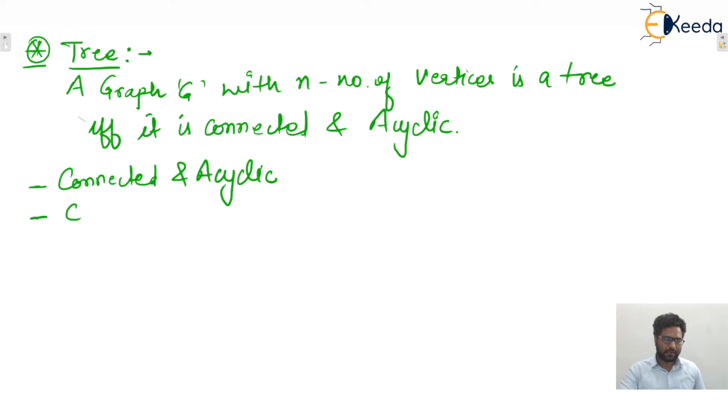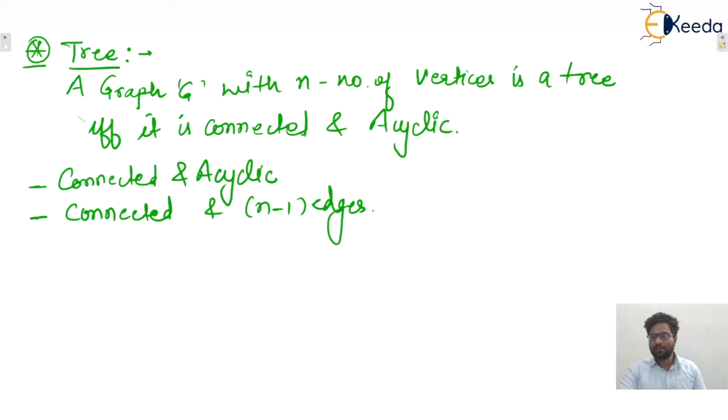Second one: alternatively, we can say that it must be connected and have n minus 1 edges. If the given graph has n vertices, then in the tree n minus 1 edges will be there. Remember this one.